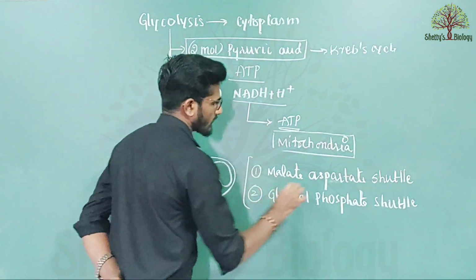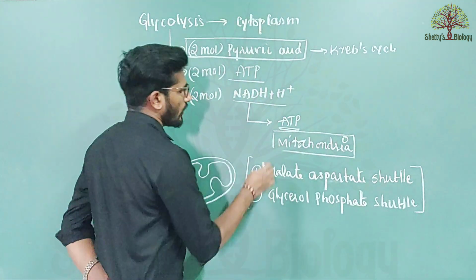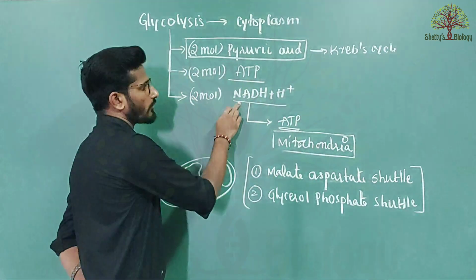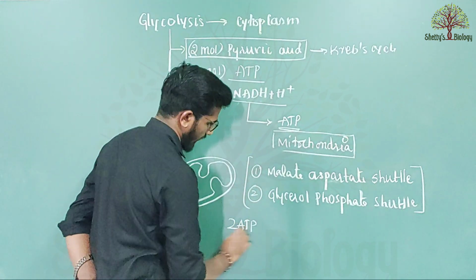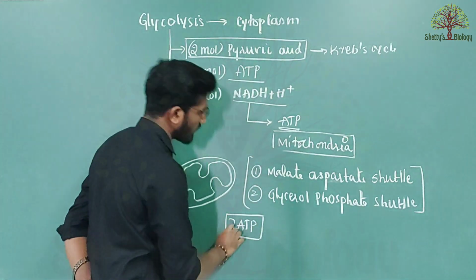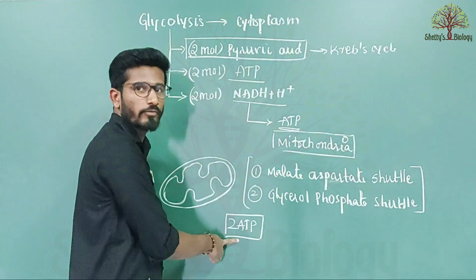But these processes are energy related. To transport the two molecules of NADH2, two molecules of ATP are utilized.